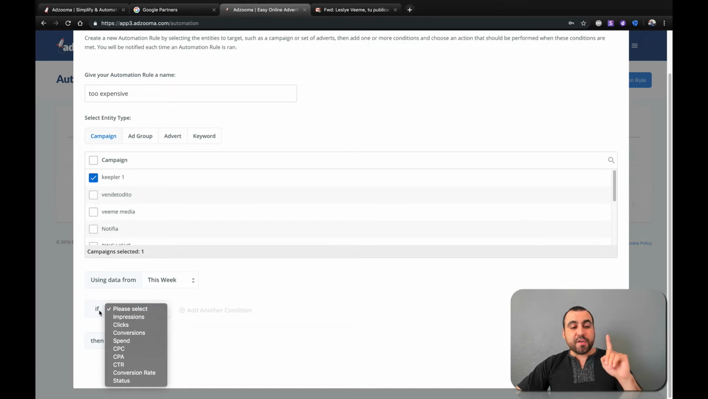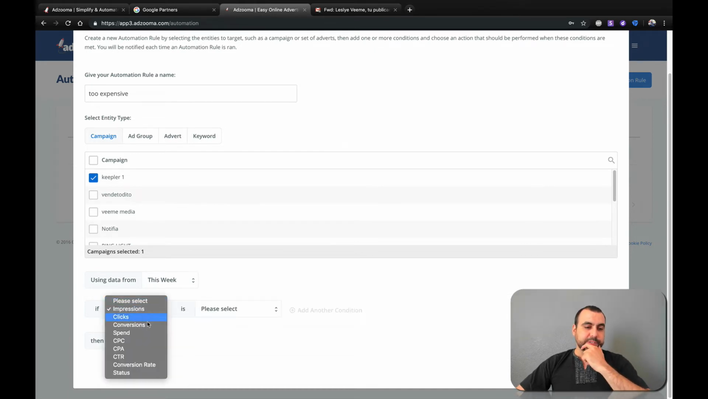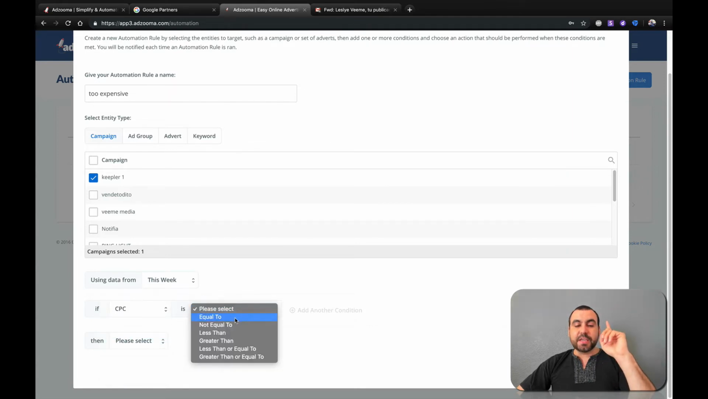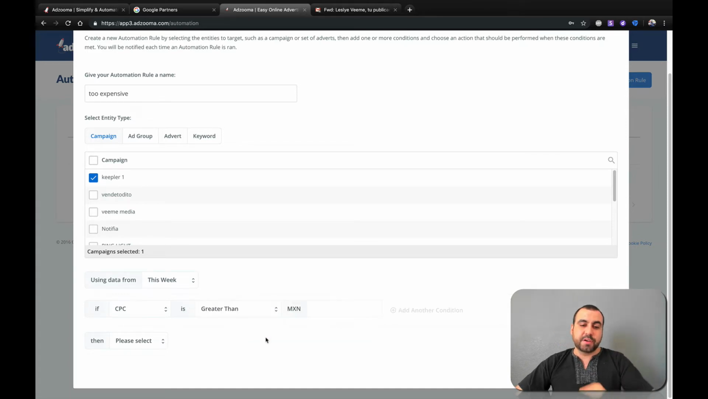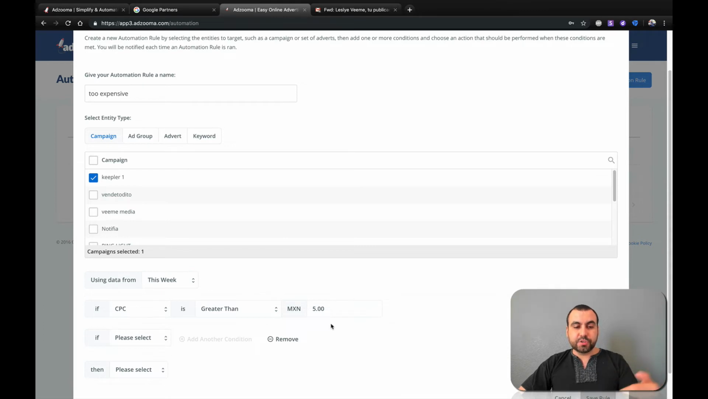So let's just say if impressions, no, let's just say if cost per click, CPC, is equal to or not equal to or less than or greater than. In this case, I want to set it to greater than because I don't want to spend more on this specific ad. So let's say if it's greater than 5 pesos, in this case, I can add another condition.